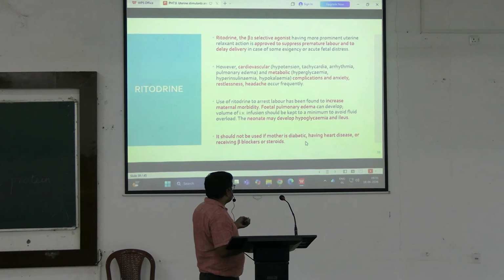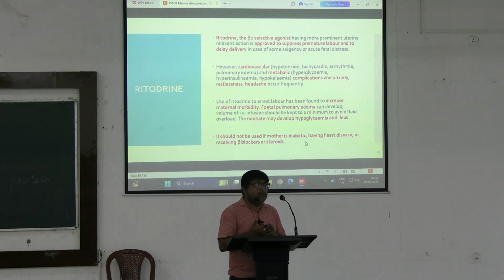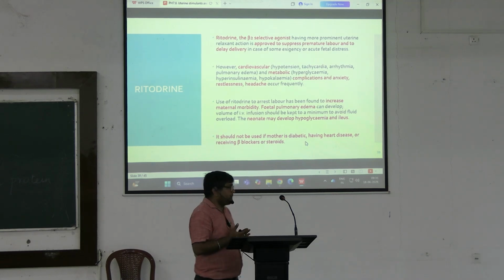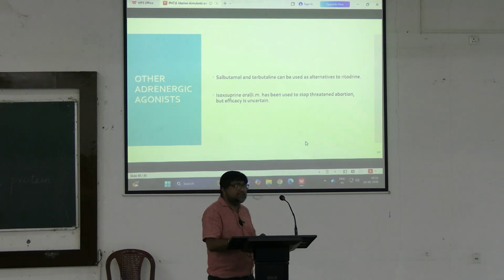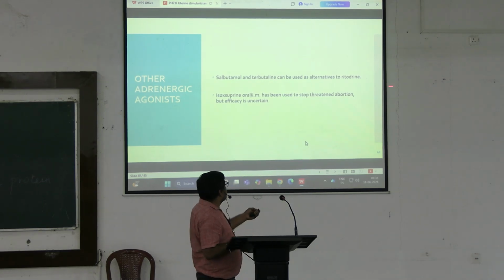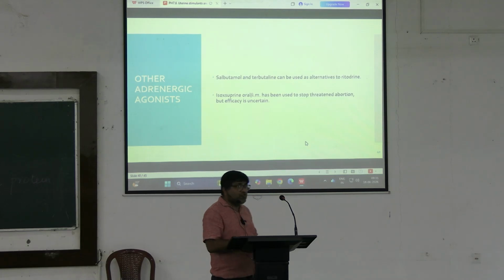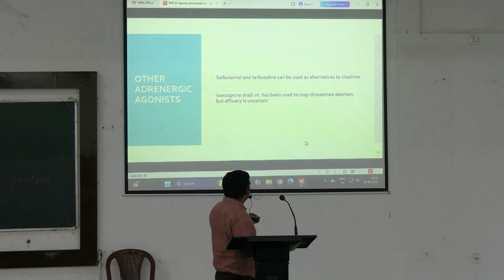It should not be used if the mother is diabetic, has any heart disease, or is on beta blocker or steroid therapy. Other adrenergic drugs, salbutamol, terbutaline can be used in place of ritodrine. Isoxsuprine is particularly indicated for threatened abortion and is used orally or intramuscularly.